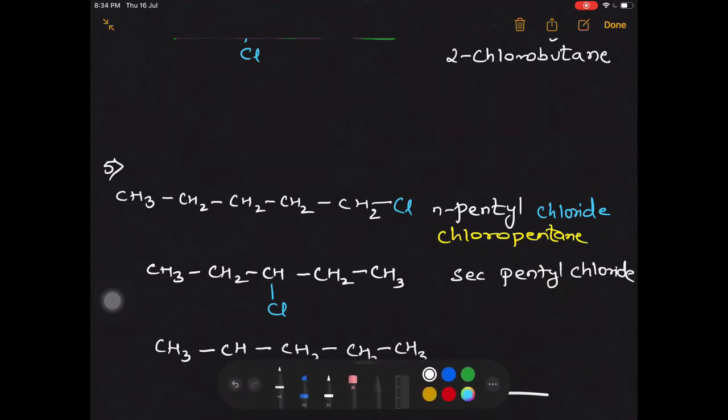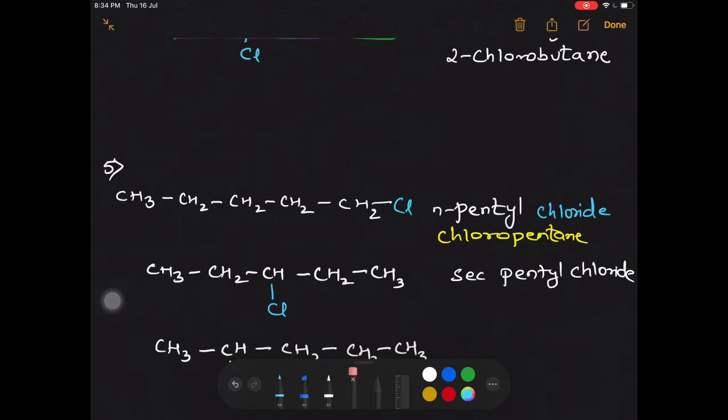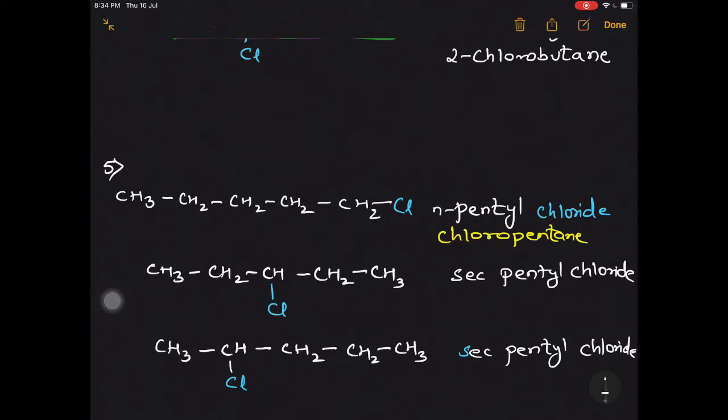Let's have a look at the next one. As I said, CH is at the center, it is the second carbon atom from my left hand side. So on that we are putting a Cl. So on one side it is having methyl, and on the other side it is having propyl. Once again, this is going to be called sec pentyl chloride. Now here comes the problem. Both are now named sec pentyl chloride. That's why the common nomenclature is not used for all the compounds.